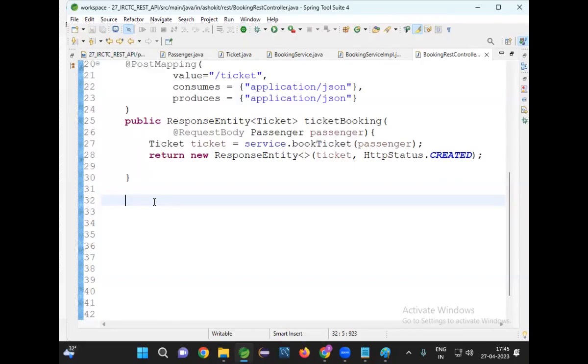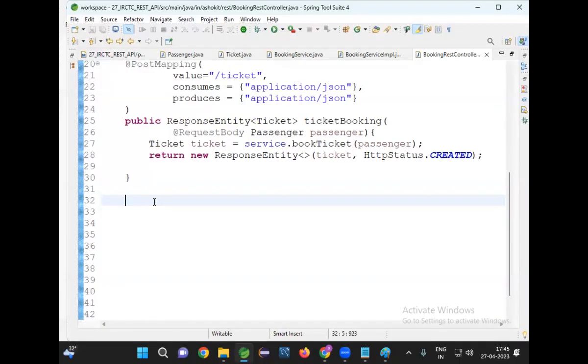Can they pass a ticket number in the body? No, body will not be available. Then how they should pass the ticket number? In the URL, either query parameter or path parameter. With the ticket number, how many records will be available? One record. So path param or query param? Path param. I need ticket number as a path parameter.